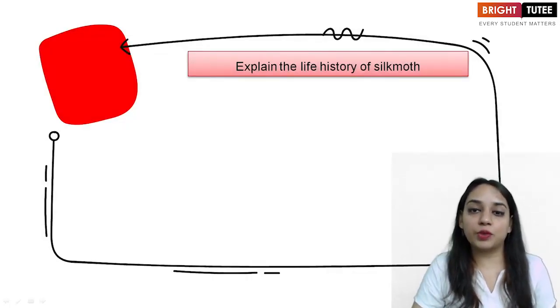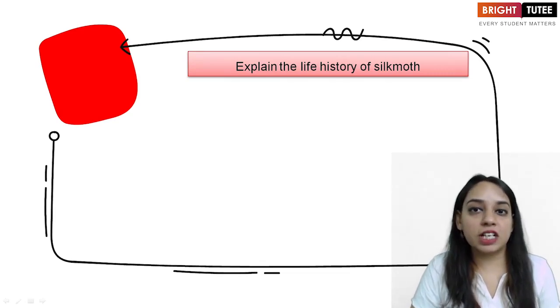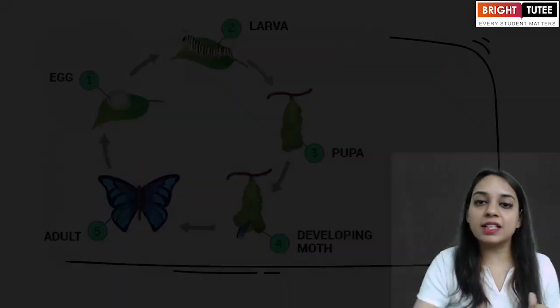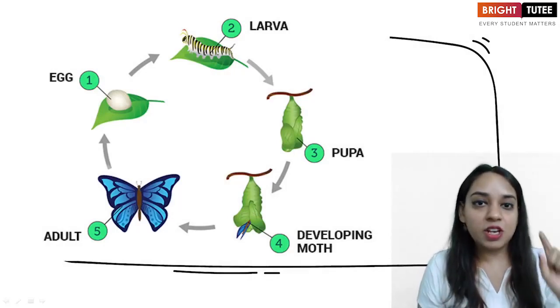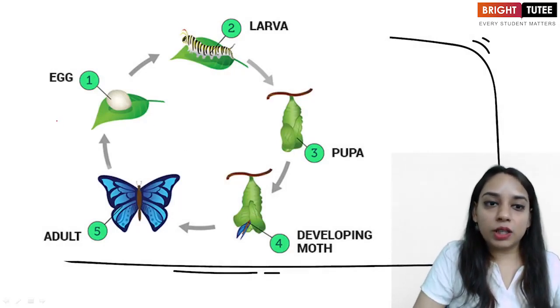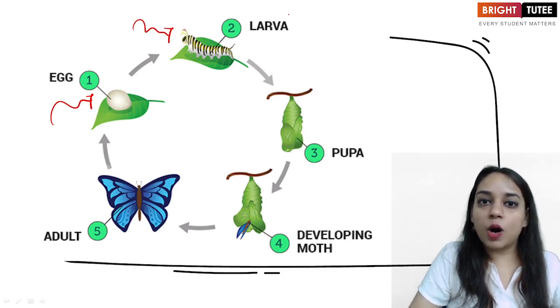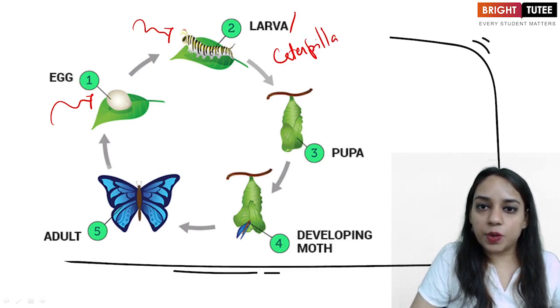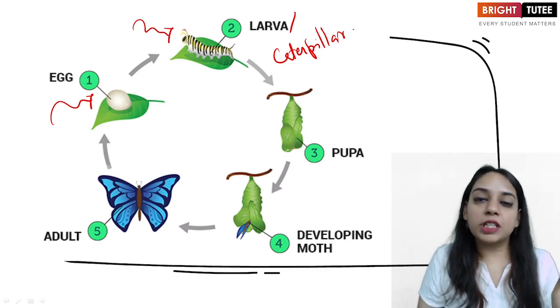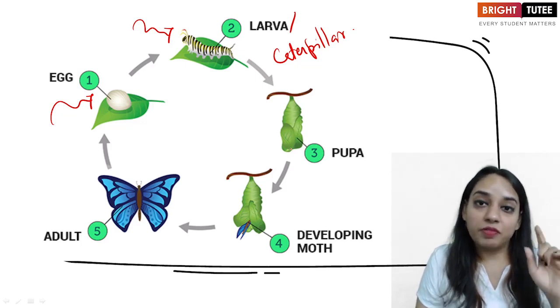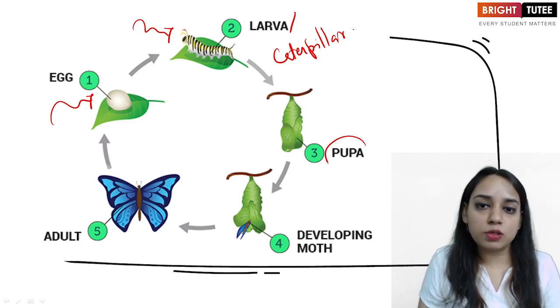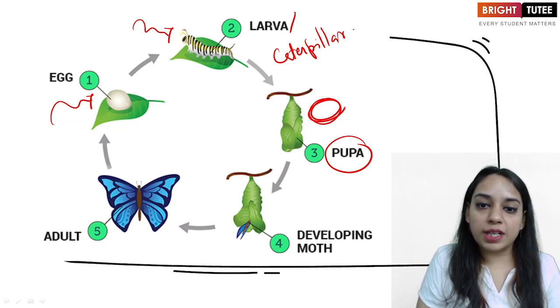Next question is, you have to explain the life history of silk moth. Very simple. Let's just understand this with the help of this diagram. First step, the adult moth will lay eggs. Second step, it will convert into larva or caterpillar, and it will keep on eating mulberry leaves. Okay, and the moment it stops eating mulberry leaves, what will happen? Farmer will come to know that they are ready to build the cocoon around itself, which is also sometimes called a pupa. Okay, so it will build a cocoon around itself.